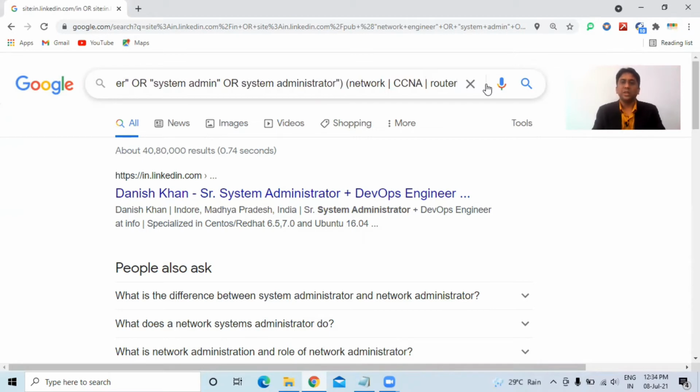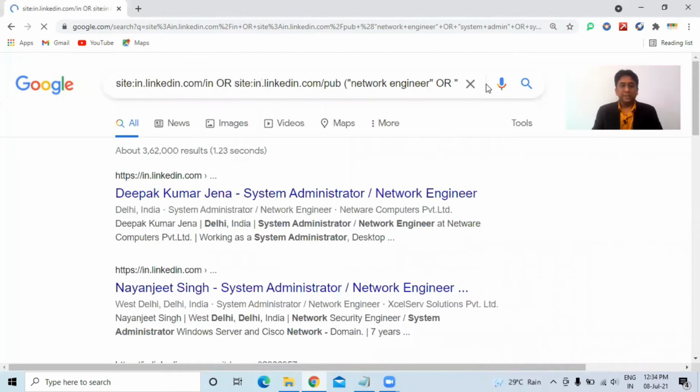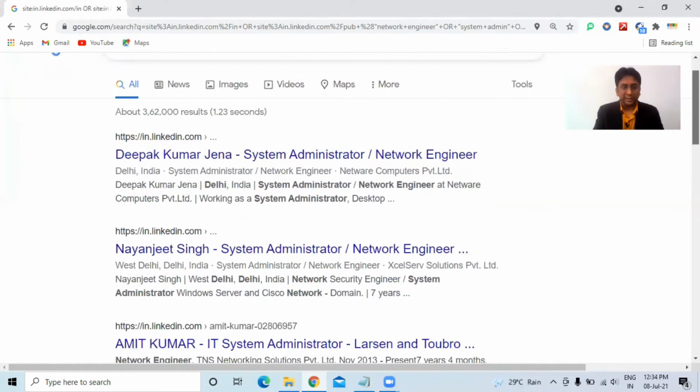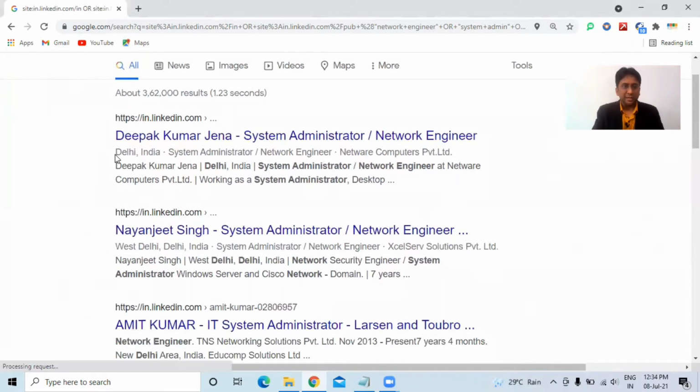So CCNA, router, network, these are some keywords. Troubleshooting. And we are looking for Delhi. So these are some 3,62,000 profiles who are Delhi based and they are into system administrator.